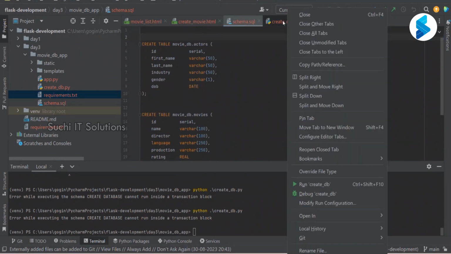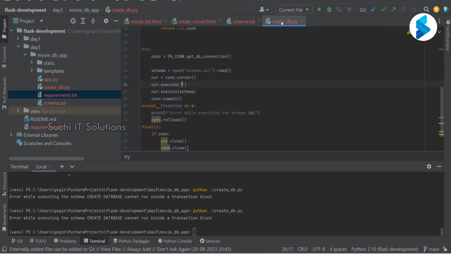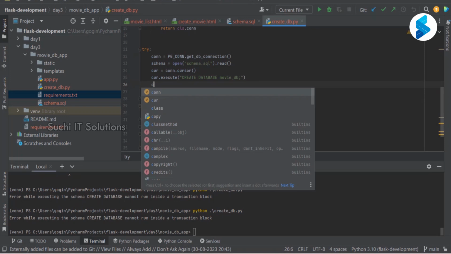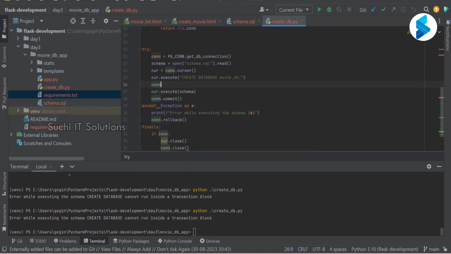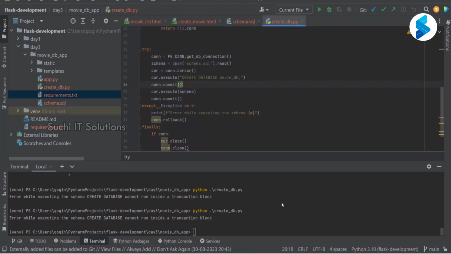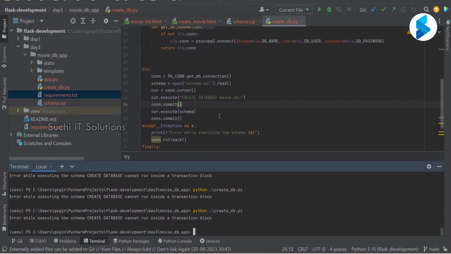And so this, see, Python is not just for writing applications, Python is mostly used for scripting also, to write such scripts, right? So create DB, and then what I'm going to say is dot commit, and then I'll read whatever is there in that. And let me try doing this now. Create database cannot run inside a transaction. Where are we running inside a transaction block?